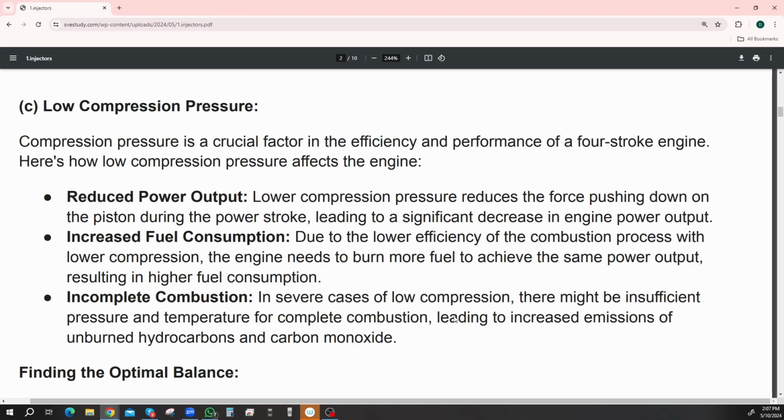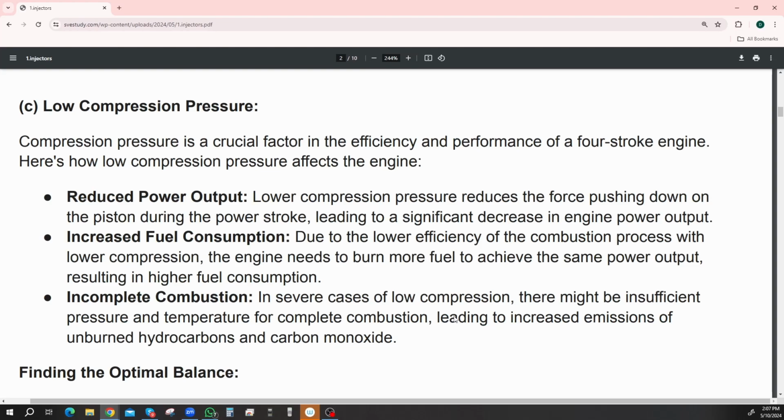Compression pressure is a crucial factor in the efficiency and performance of four-stroke engines. Here's how compression pressure affects the engine. Reduced power output. Lower compression pressure reduces the force pushing down on the piston during the power stroke, leading to a significant decrease in the engine power output. Oh yeah, so the power of the engine works on the pressure. Higher pressure, more power.